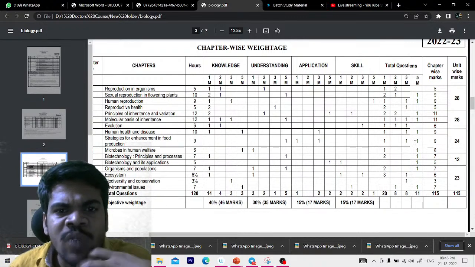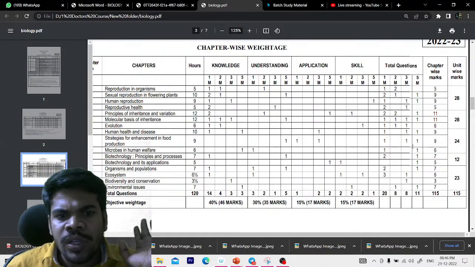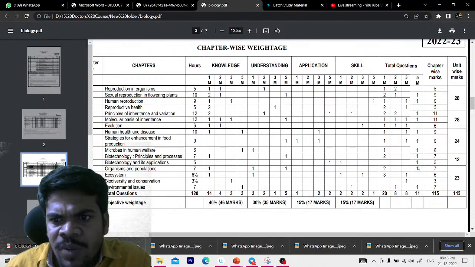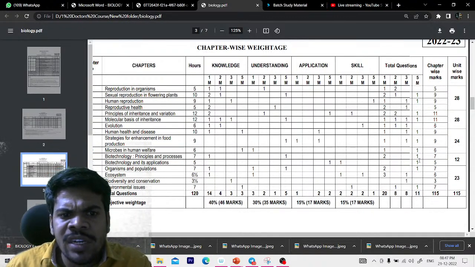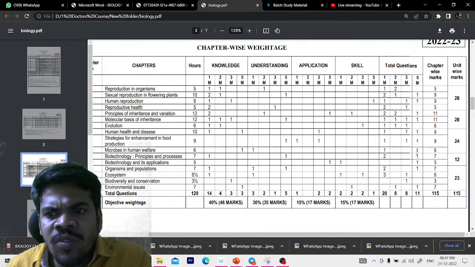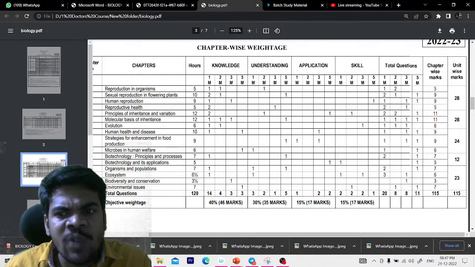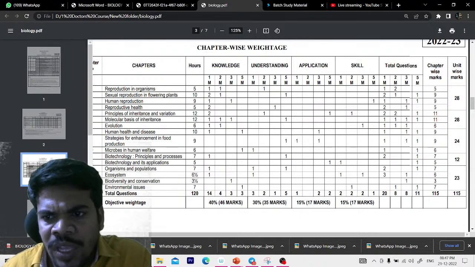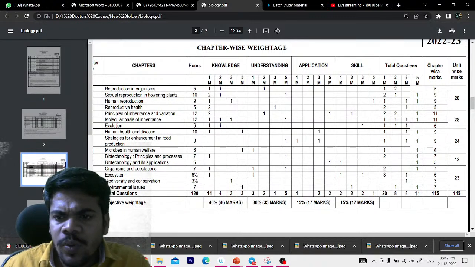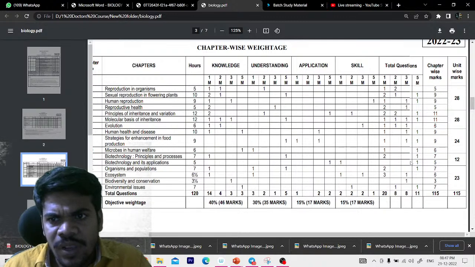So the 6 chapters we select are the best chapters, from there come 5 mark questions. Along with that, other chapters are also given: organisms and populations, biotechnology and its applications, microbes in human welfare, principles and process of biotechnology. So these are the 5 mark questions. Environmental issues you can write on your own, I think. So 11 5 mark questions are there completely.